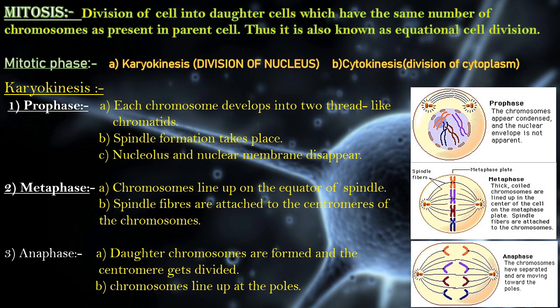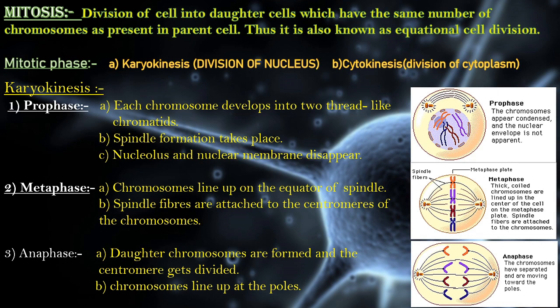As you see in this slide, we will discuss mitosis. So, what is mitosis? It is a division of a cell into daughter cells which have the same number of chromosomes as present in the parent cell. Thus, it is also known as equational division because the chromosome number remains equal in the daughter cell as in the mother cell.